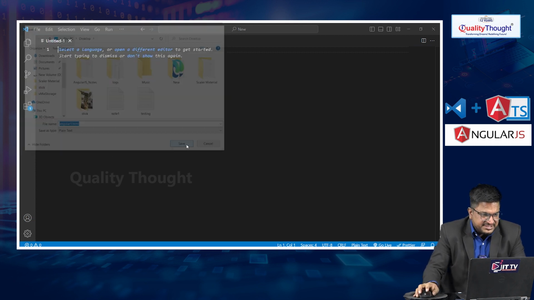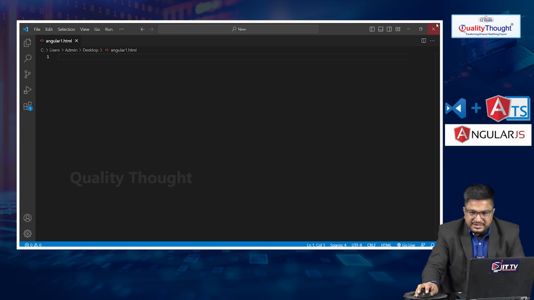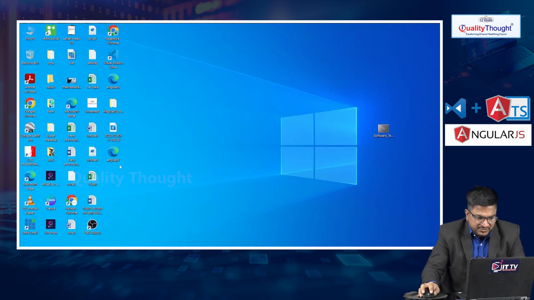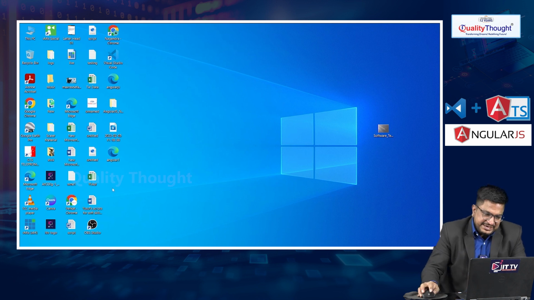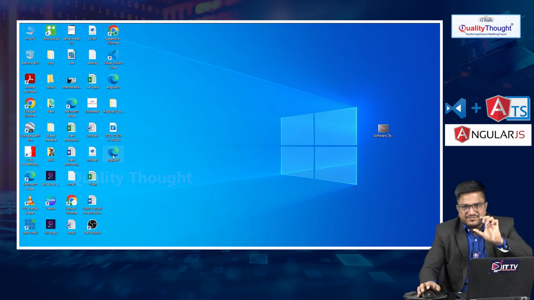The file is saved on the desktop, named angular1.html, or you can create a separate folder also. The extension must be .html.